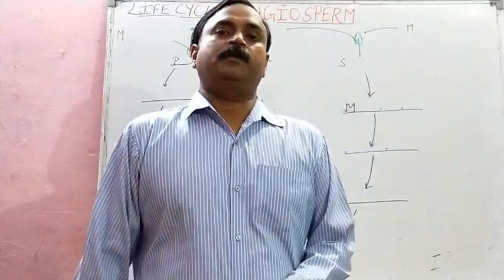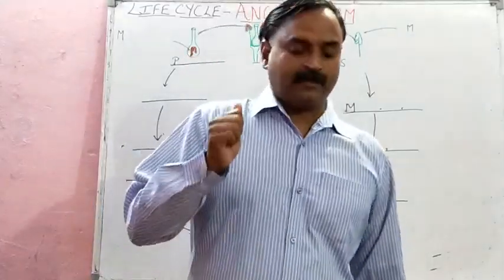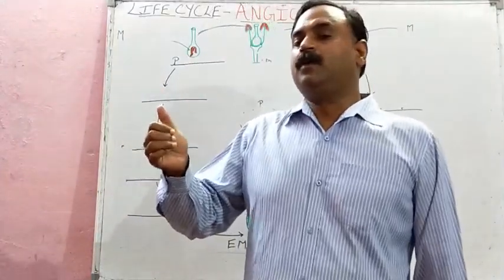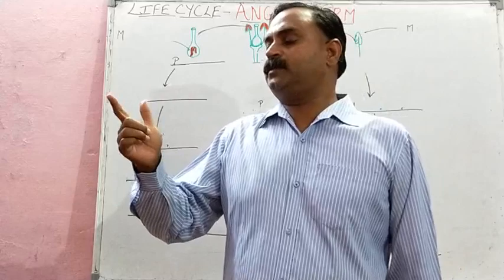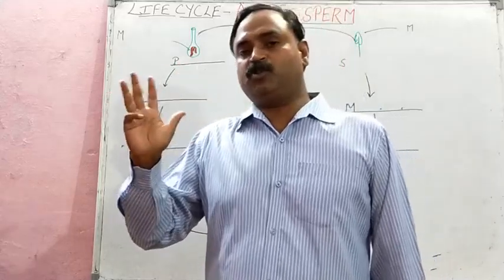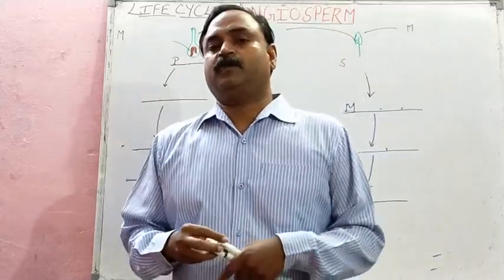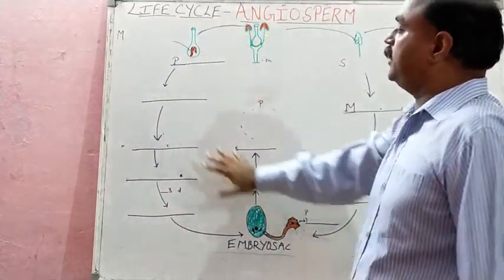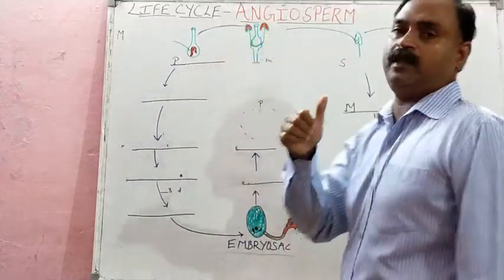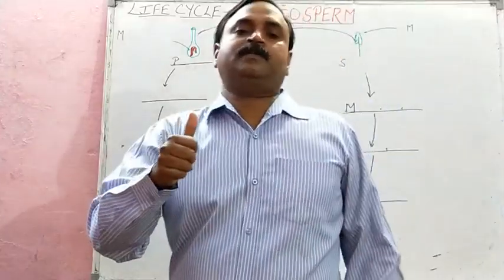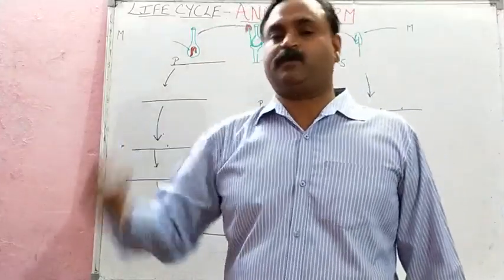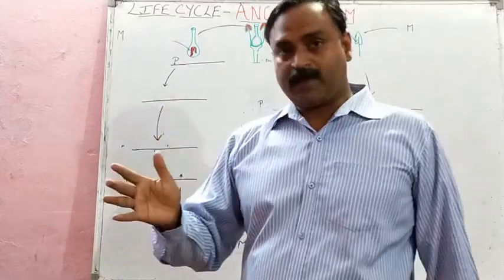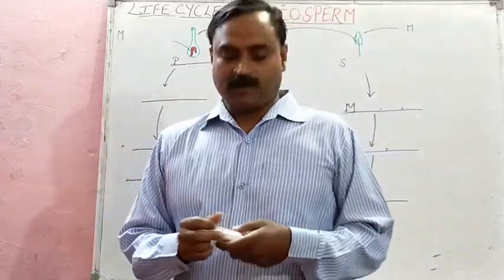Good morning, student. We are on the last life cycle of the plant kingdom. Earlier we have studied the life cycle of bryophytes, pteridophytes, then gymnosperm, now angiosperm, that is the flowering plant. Fortunately, if you study this life cycle carefully, that will help you in class 12th bio chapter, sexual reproduction in angiosperm. It will be easy for you, sexual reproduction in flowering plant or angiosperm. So let us start.